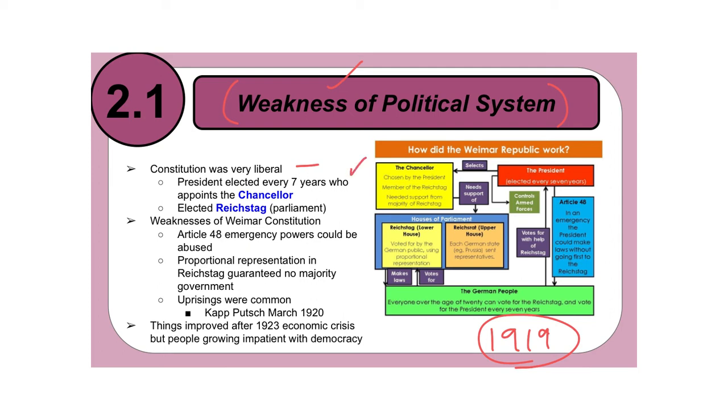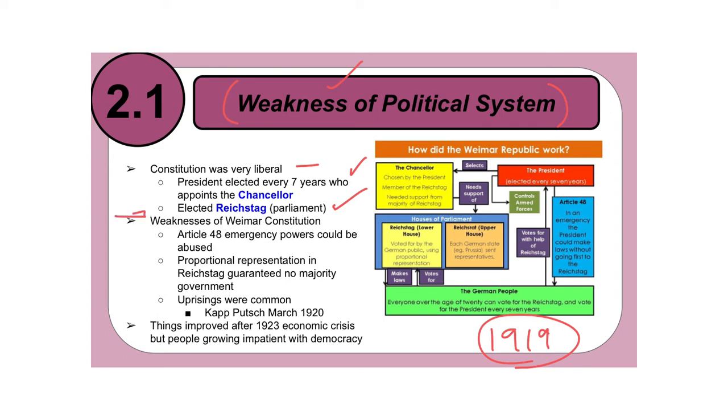So the president is elected by the people, and whoever the president is appoints the chancellor of Germany. The people of Germany are allowed to elect a Reichstag, which is a parliament. So Germany's parliament is known as the Reichstag, and now the people in Germany are allowed to elect that, just like we are allowed to elect Congress in the United States.